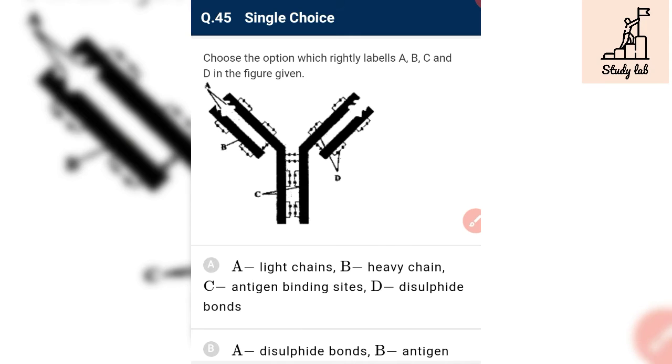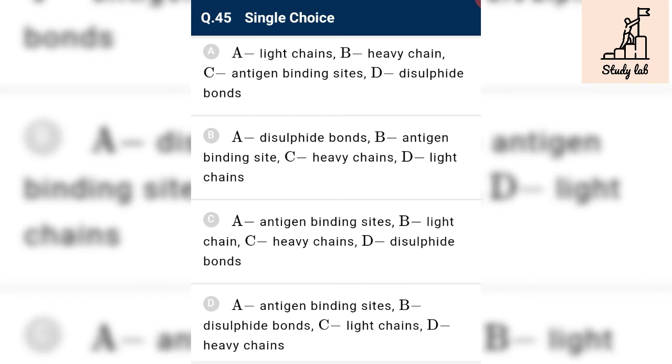Choose the option which rightly labeled A, B, C and D in the figure given. A is antigen binding site. Antigen determinant is known as epitope, and antigen binding site is called as paratope. So this is paratope. And B is light chain.